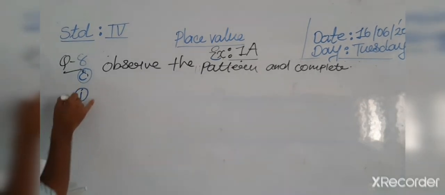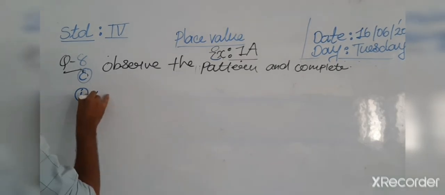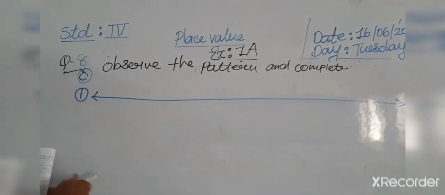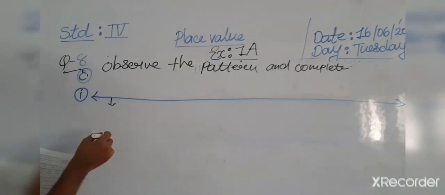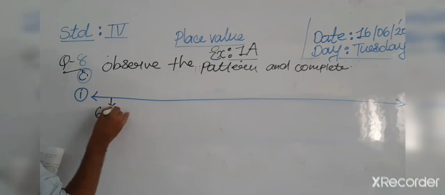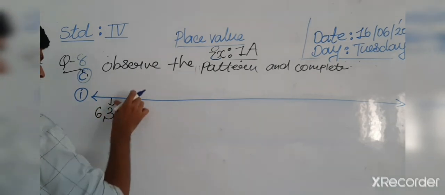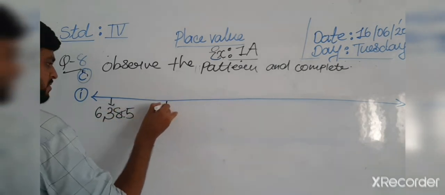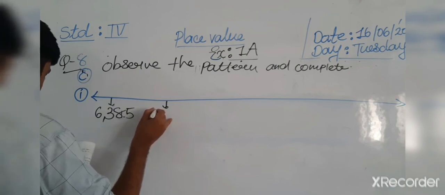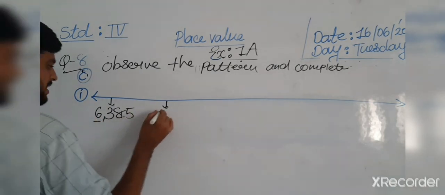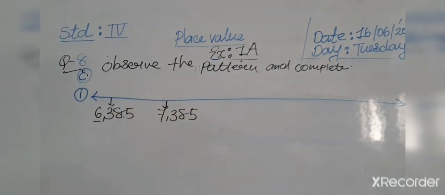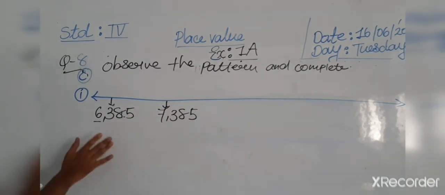So now in question number 1, the sub-questions. Which number is first here? 6,385. Then we are changing only the thousands place. Okay, here they give patterns. We have two examples done for us. Okay, so now let's check here.